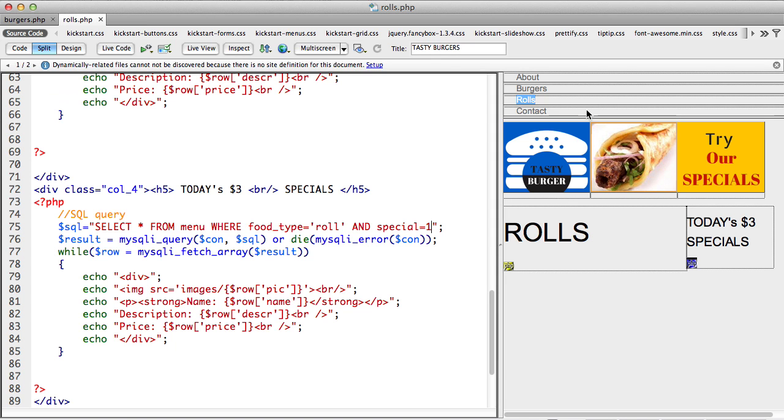So hopefully you understand the basic mechanics of how PHP integrates with a database, connects to a database, sends a query, gets a result and throws it onto your web page. Okay.